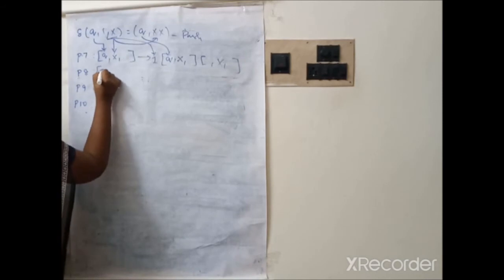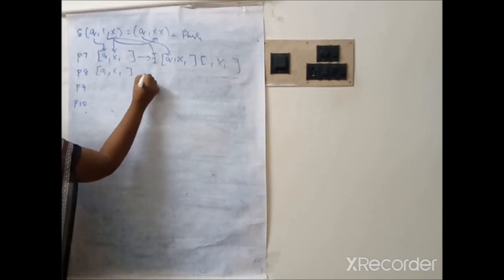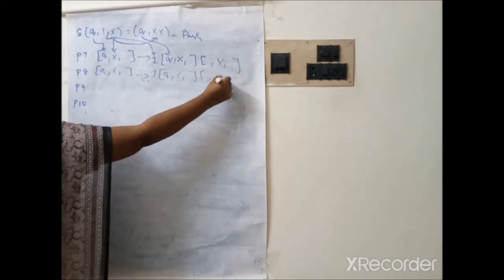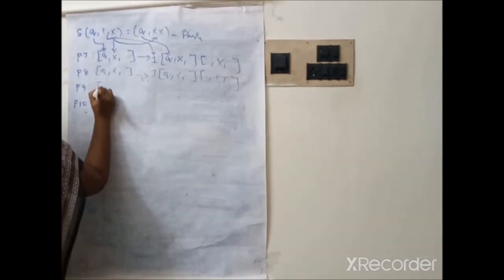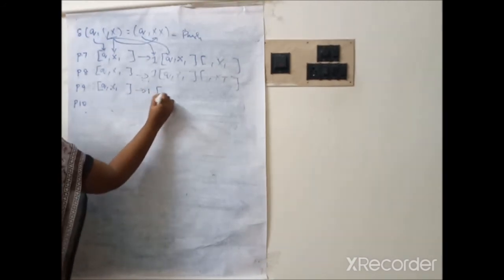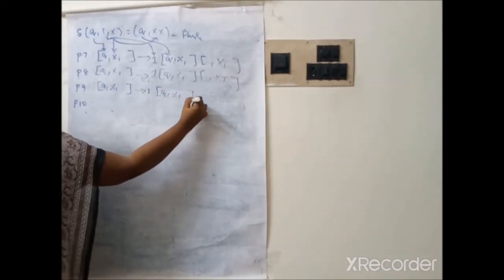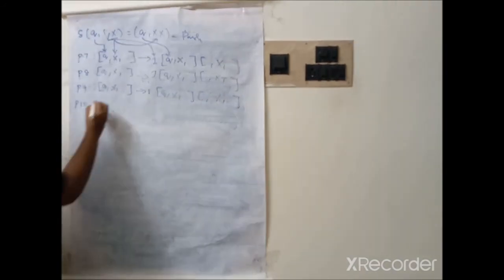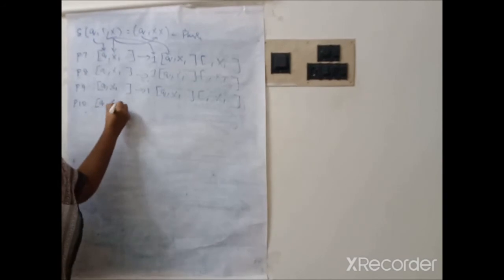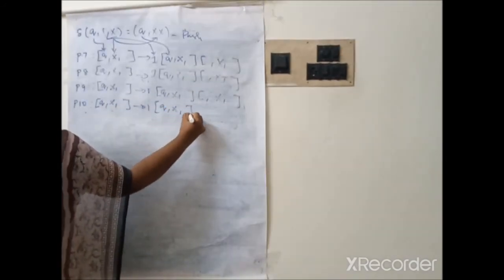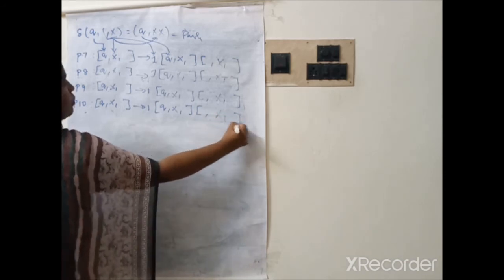Okay, so like this you can write all the 4 productions. Similarly [q X] tends to 1 [q X X]. So here [q X] tends to 1 [q X X], right?